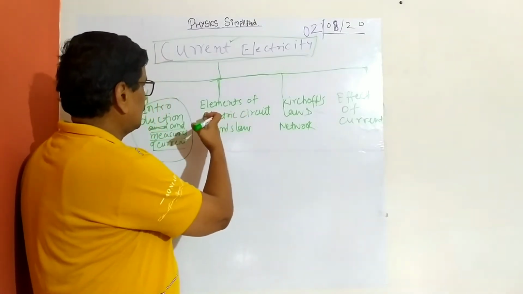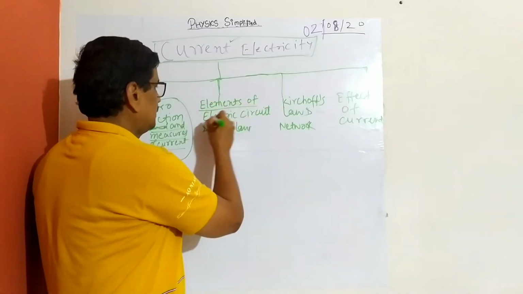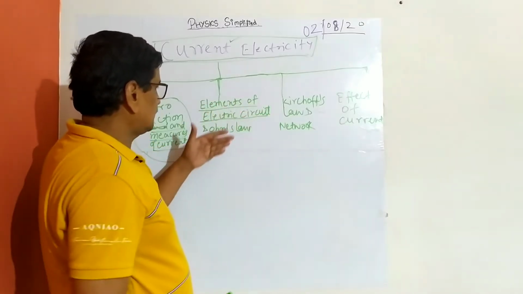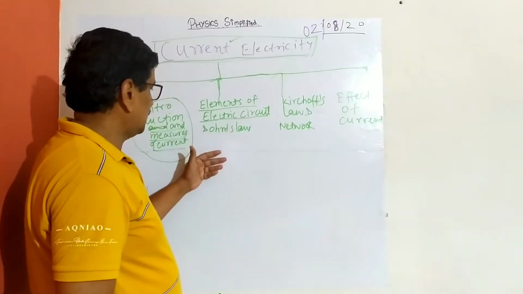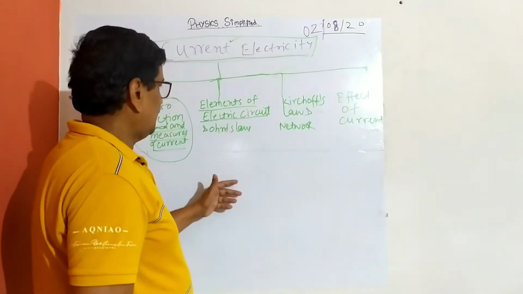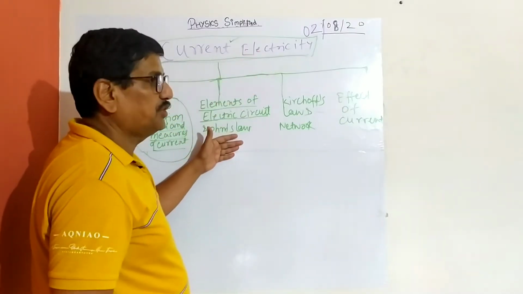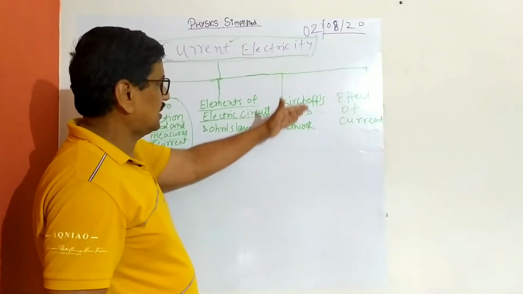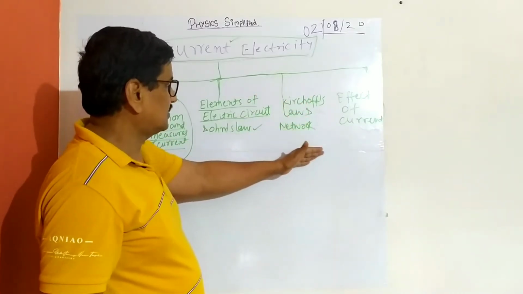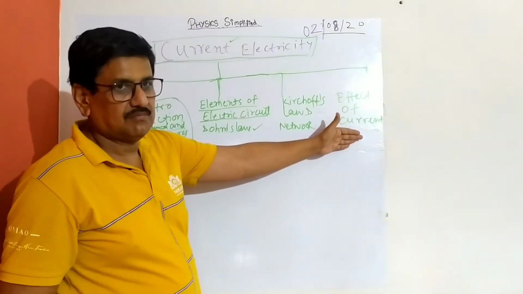Then we get to the elements of an electric circuit and Ohm's law, because an electric circuit comprises a source of power, and how the current flows. Then we all know Ohm's law, and then there is networking and Kirchhoff's law, finding equivalent resistance, and then the effects of current, the heating effects of current, and all that.